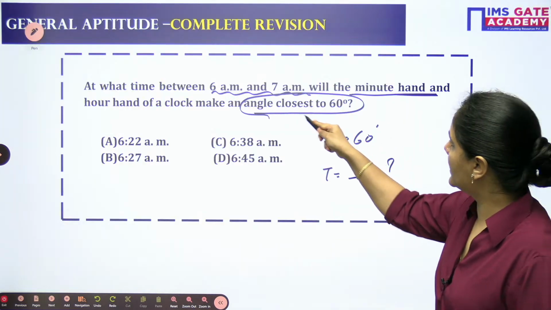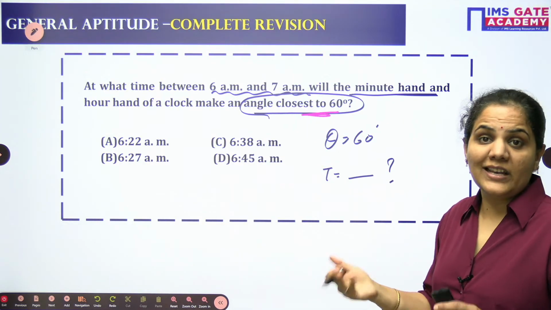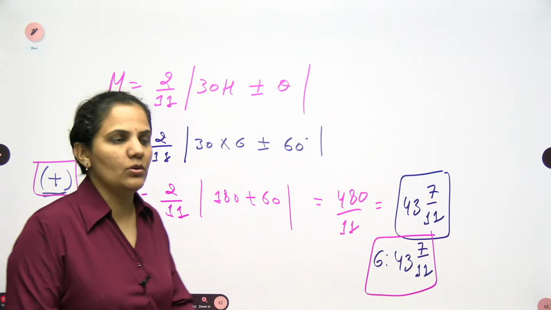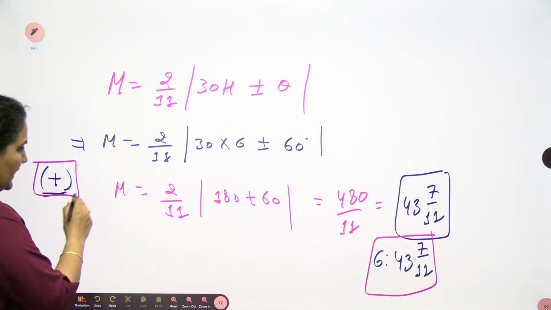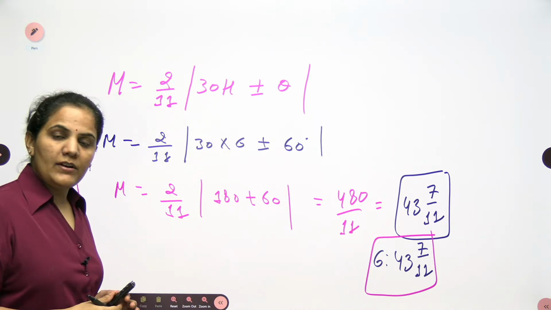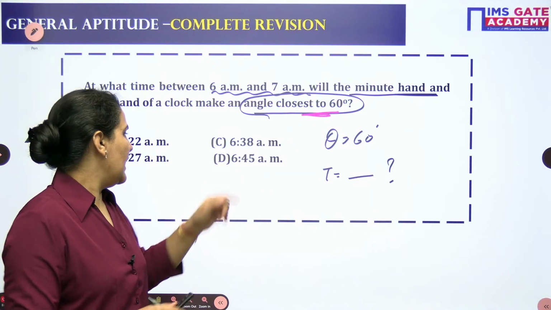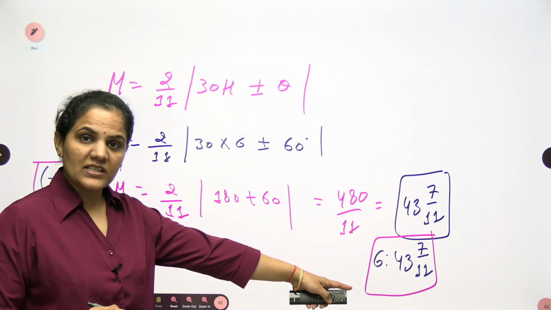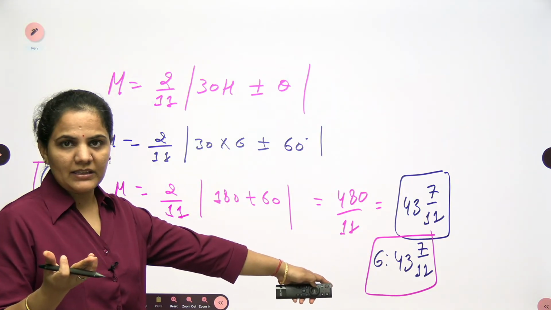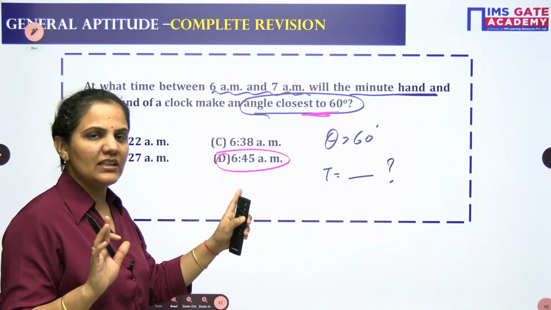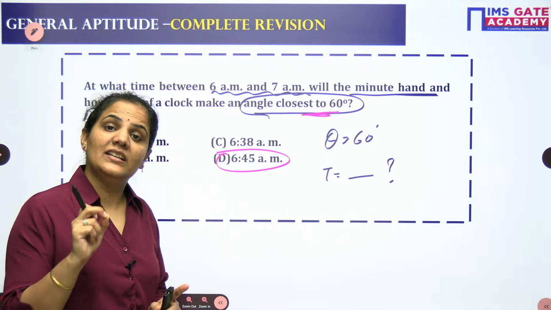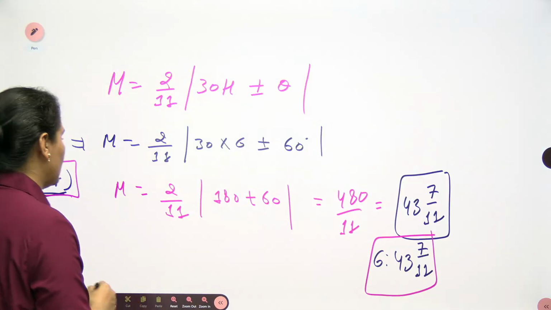I need to go for the closest. Let's check what happens when you take the negative sign. Let's check that case also. On the positive side, I am having 643. If I go for the closest in this case, because 643 is not available in the options, I should approach the D option, 645. But I will not conclude directly. I will check the negative sign also.